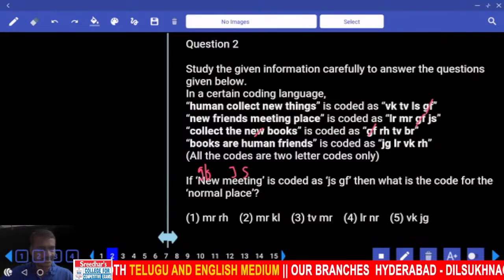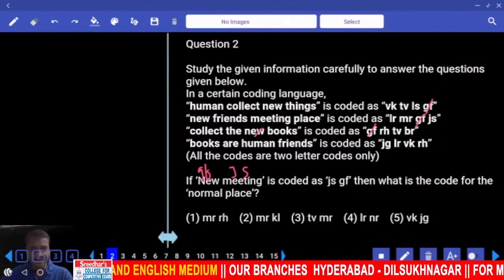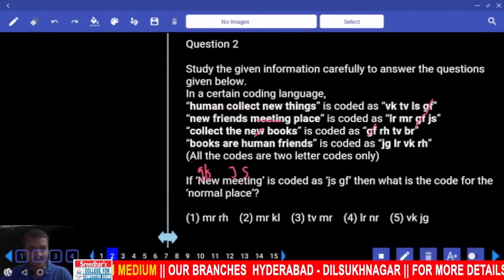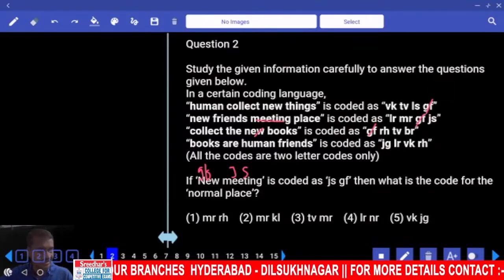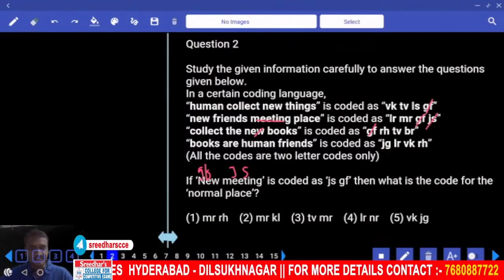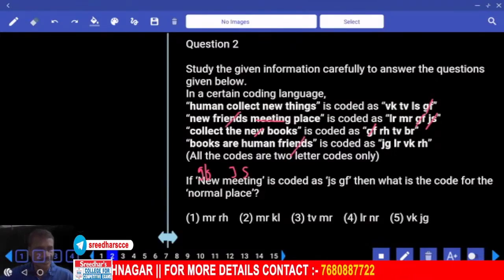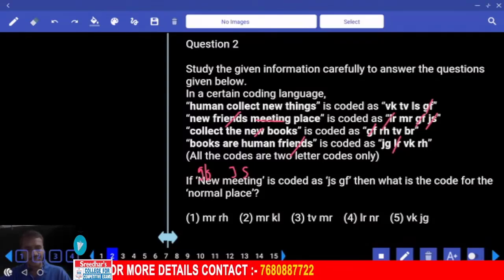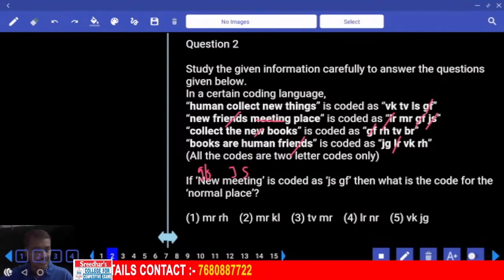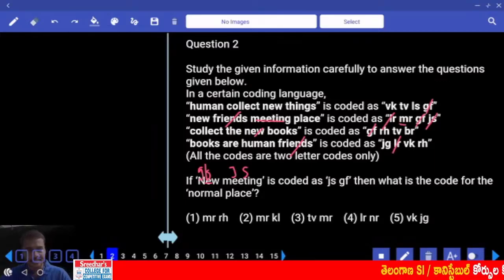Meeting is JS. Then what is the code for normal place? Now meeting is what? And meeting definitely JS. Then next one, friends and place. Friends is the code that is common, and what is common? LR. Then new is what? New is MR. Now the code for new is what? MR. And place, now place MM. New GF and JS, and place is what? MR. Now place MR, that is finalized.